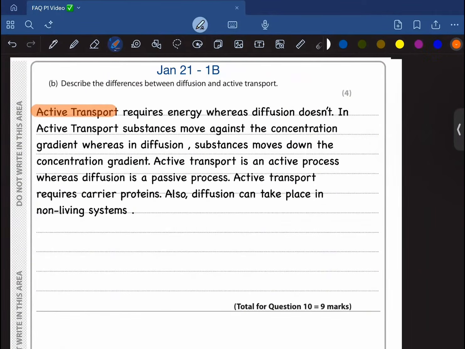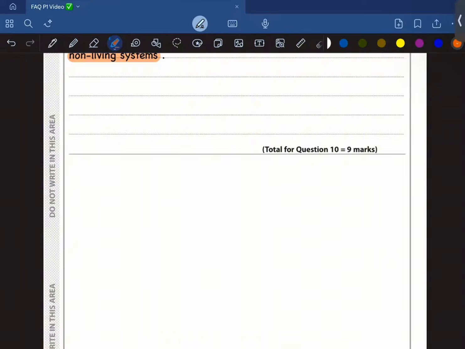Active transport requires energy, whereas diffusion doesn't. In active transport, substances move against the concentration gradient, whereas in diffusion, substances move down the concentration gradient from higher to lower. Active transport is an active process, whereas diffusion is a passive process. Active transport requires carrier proteins, and also diffusion can take place in non-living systems. Okay. Moving on to the next question.